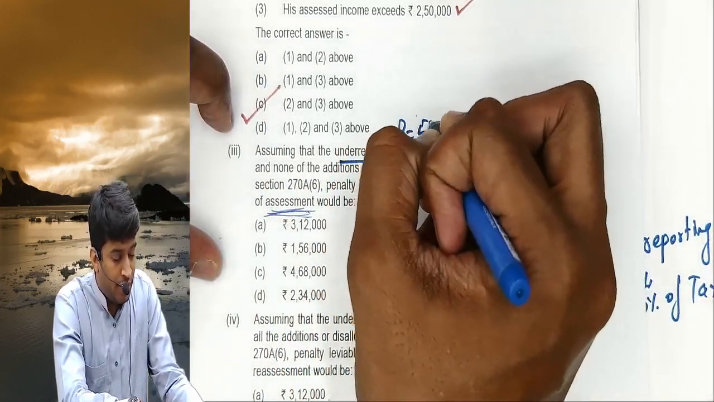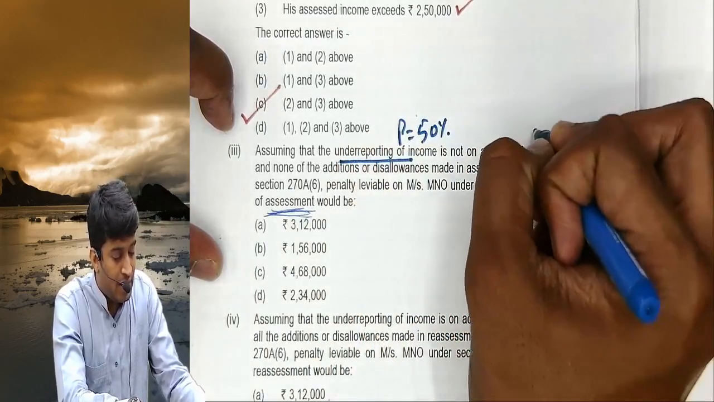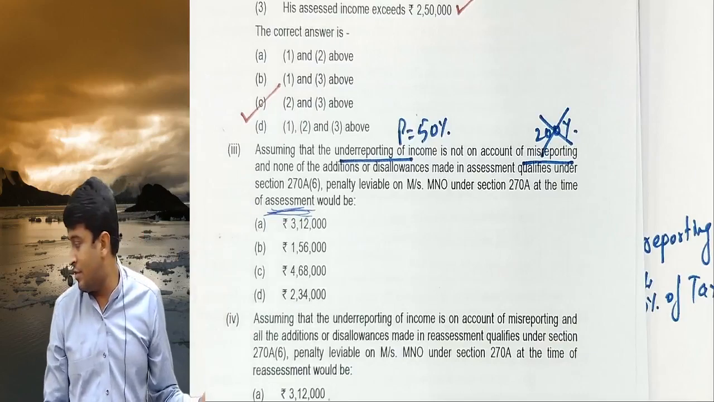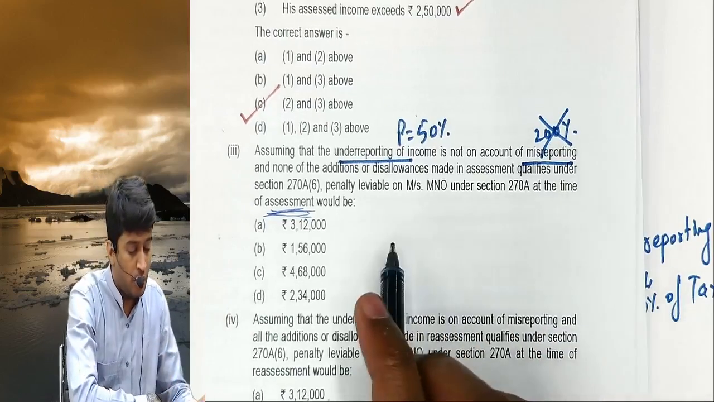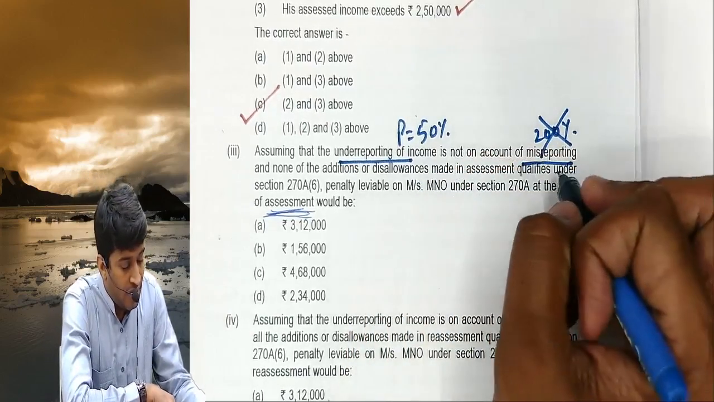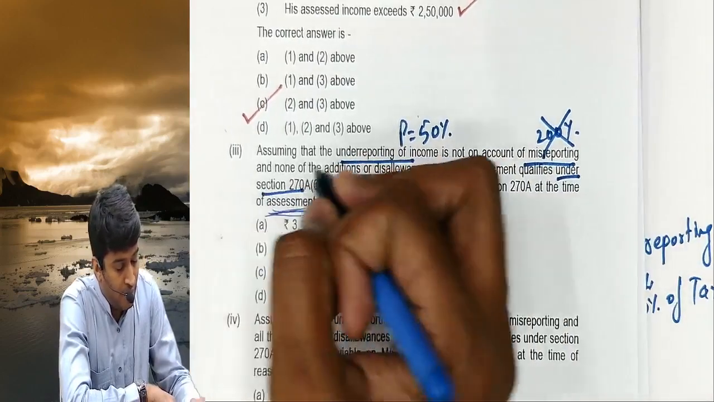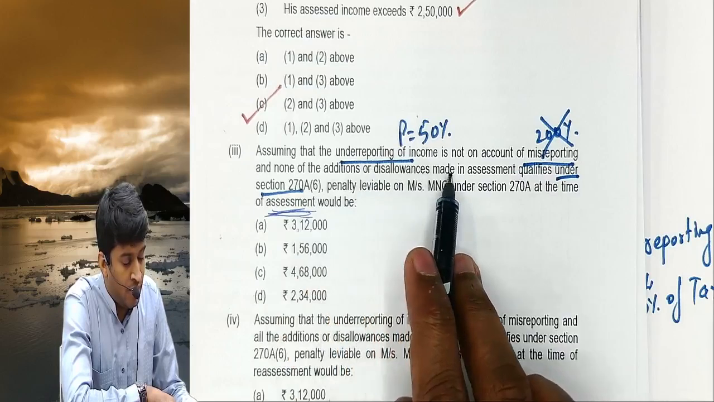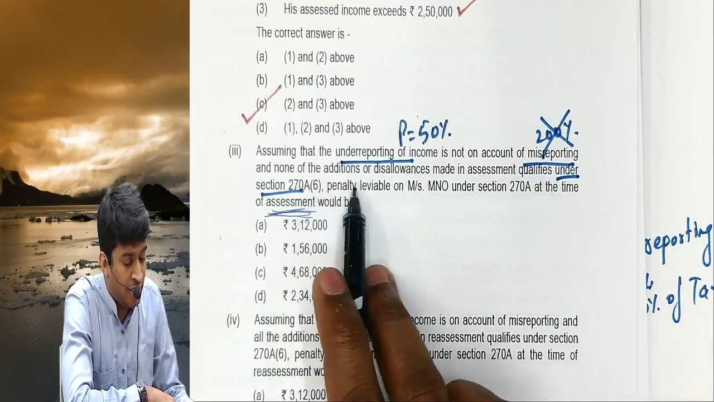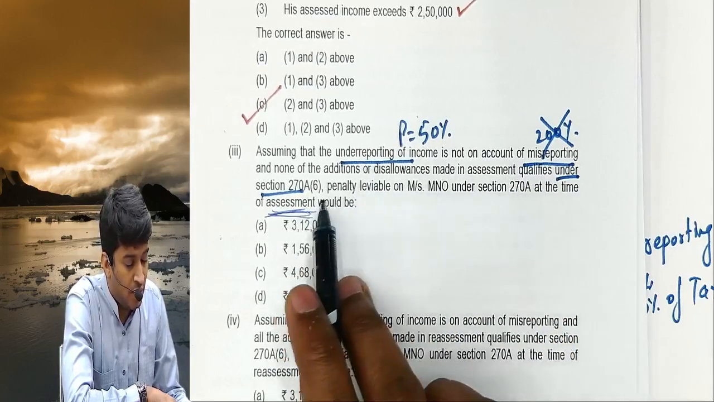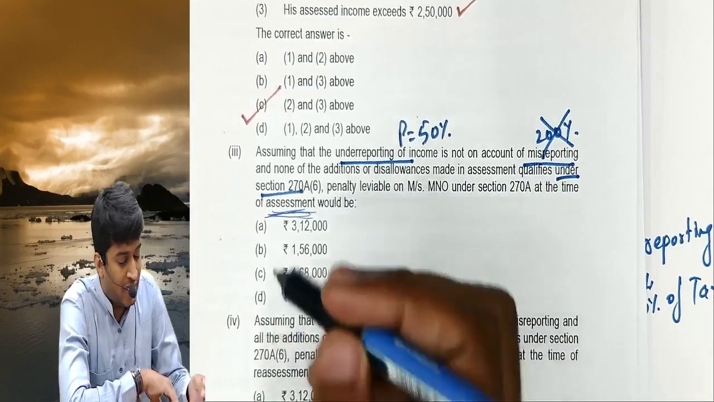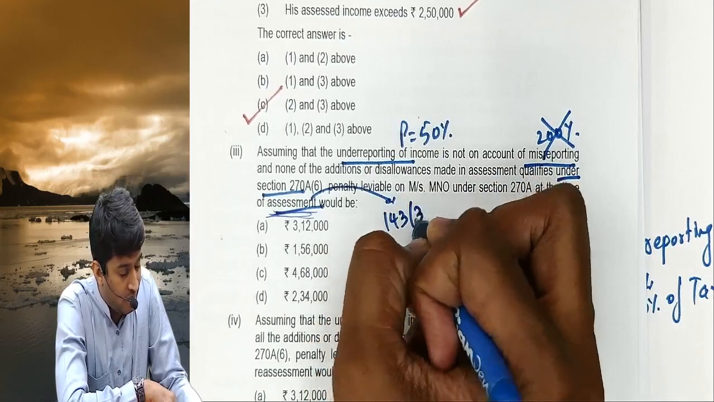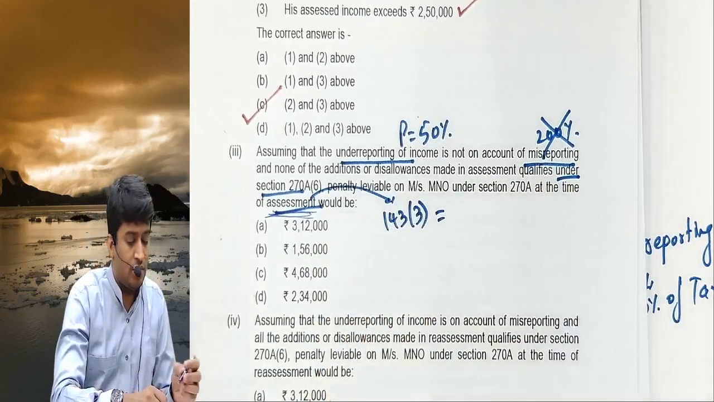Assuming that underreporting of income is not on account of misreporting, penalty will be 50% and penalty will not be 200%. Penalty will be 50% for underreporting, not on account of misreporting. Assuming none of the additions or disallowances qualify, 200% penalty is not liable. Assessment under 143(3) is equal to, listen now.